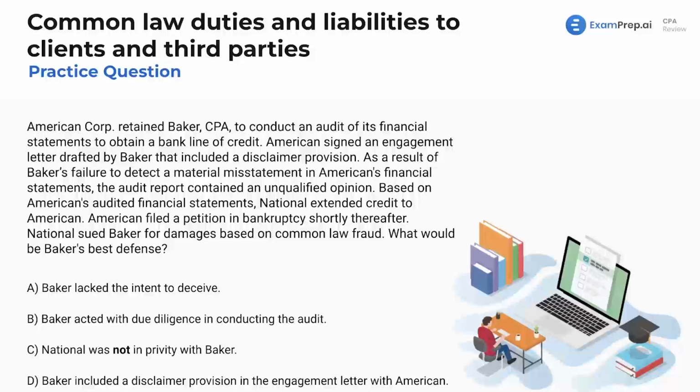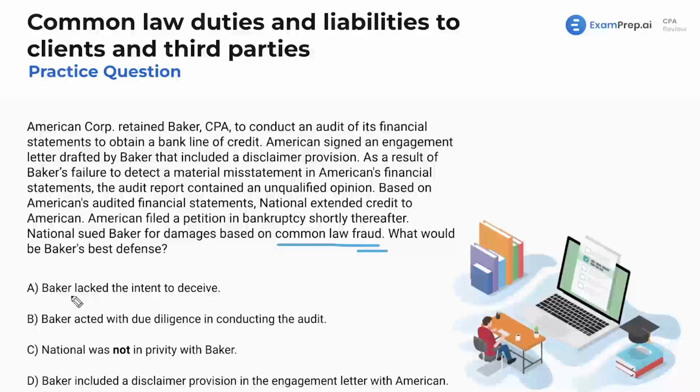Great question, and let's think about it. Let's get down to the bottom of it. So, what is Baker's best defense? Baker's the CPA. Baker's the one who did the tax return or did the audit. Again, we can think of those pretty much the same. Now, what is your best defense on common law fraud? So this is fraud here, not negligence. They're trying to sue us saying we committed fraud, which we know is more significant than negligence. With negligence, we just didn't provide enough care, right? But fraud, we had an intent to deceive.